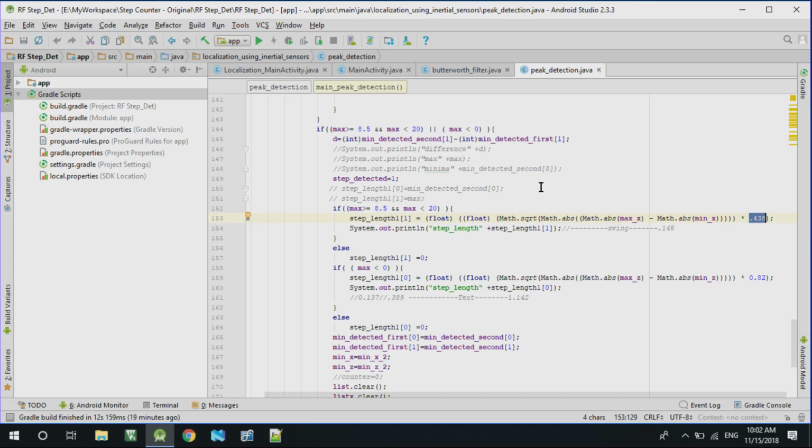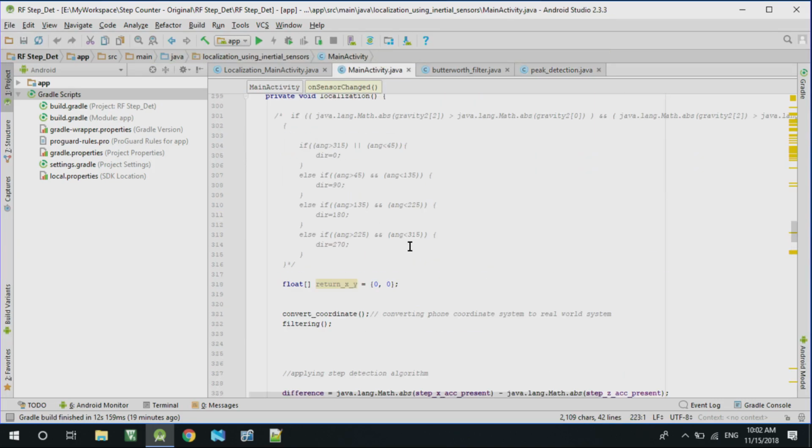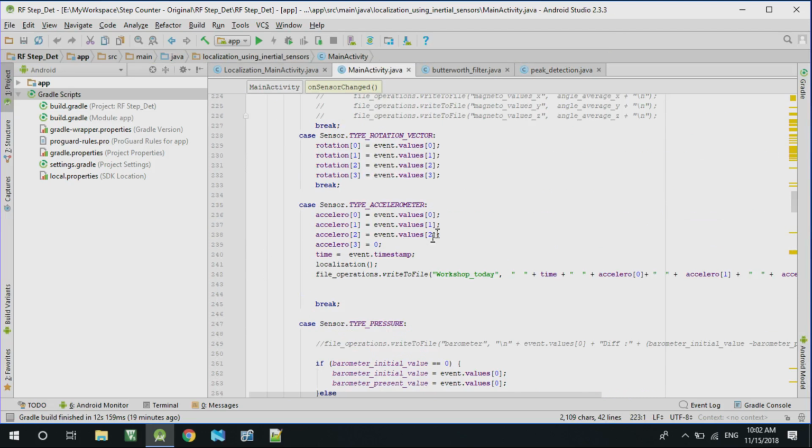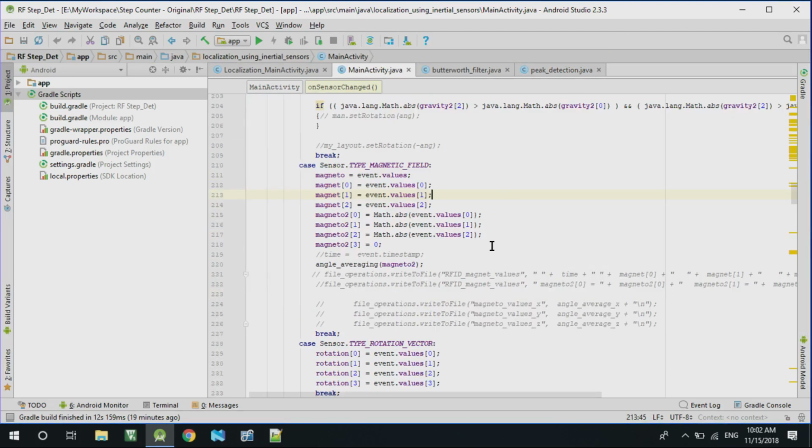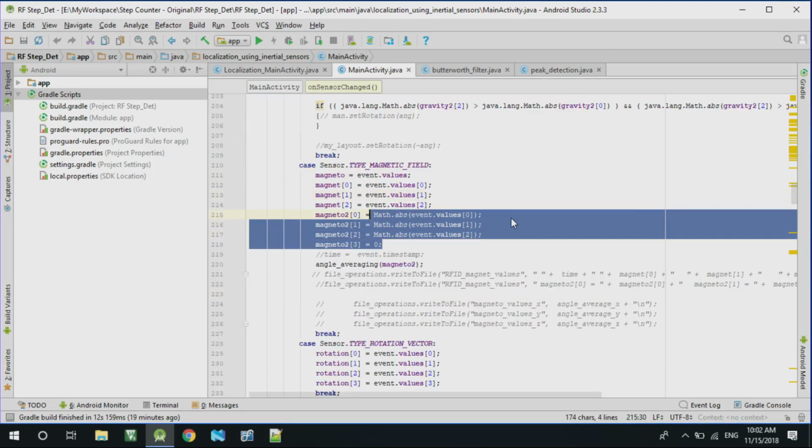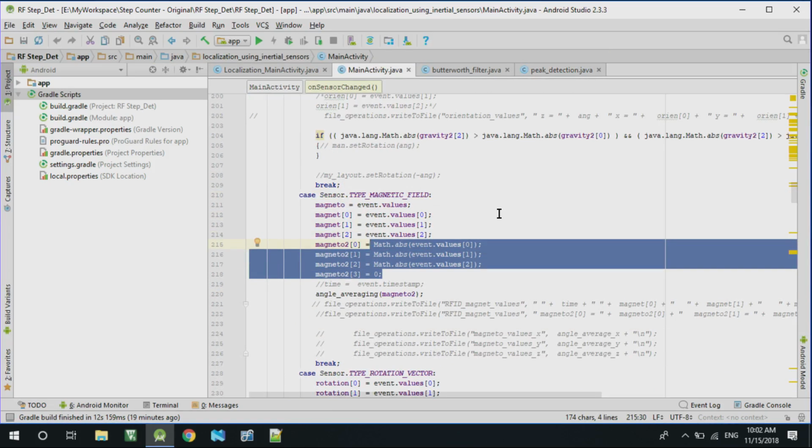I already showed you one part of the code where the heading from the magnetometer is available, and that data you will use for detection of turns and so on.